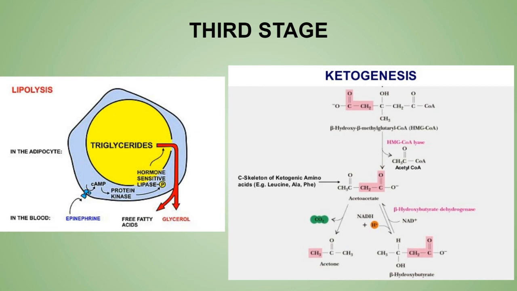Now it is seen that the brain starts utilizing the ketone bodies from the 3rd day of starvation. And by the 10th day of starvation, about 60% of the energy for the brain is derived only from the ketone bodies. So a very important thing is that the ketone body usage of the brain starts at the 3rd day of starvation, because up till now there is no glucose remaining in the body.